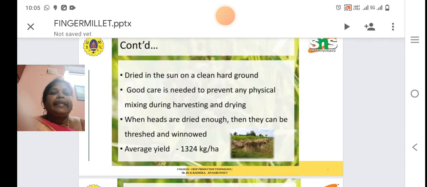Then dried in the sun on clean hard ground. Good care is needed to prevent any physical mixing during harvesting and drying. When heads are dried enough, then they can be threshed and winnowed. The average yield is 1324 kg per hectare.